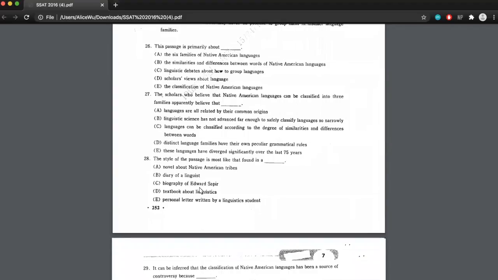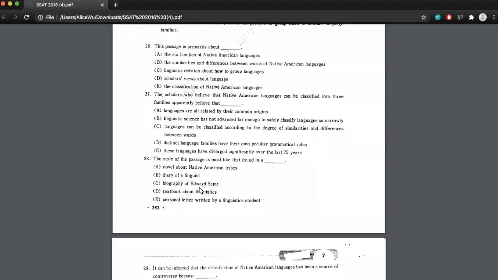So let's look at C, Biography of Edward Sapir. So that does seem a little bit more academic, but they only mention Edward once, and he's not necessarily the topic of the passage. It's more about Native American languages and how there's a debate to classify them. So now let's look at D, textbook about linguistics. So that's almost exactly what we're looking for. That sounds pretty much right.